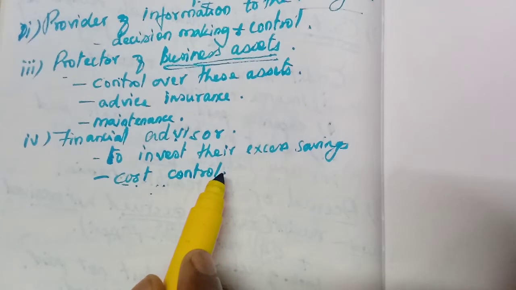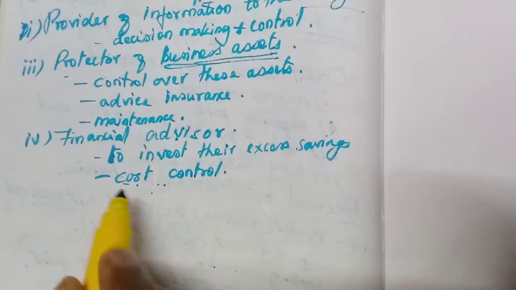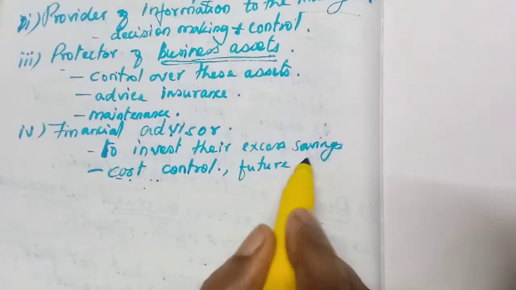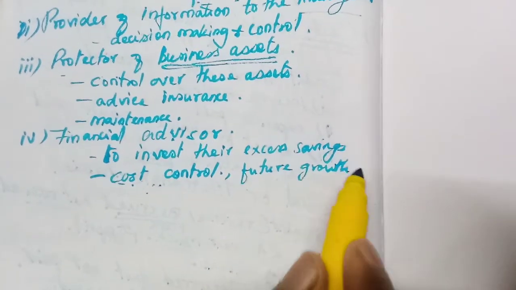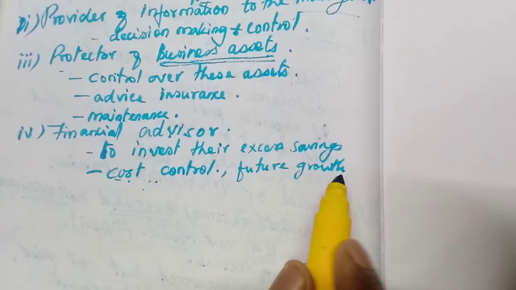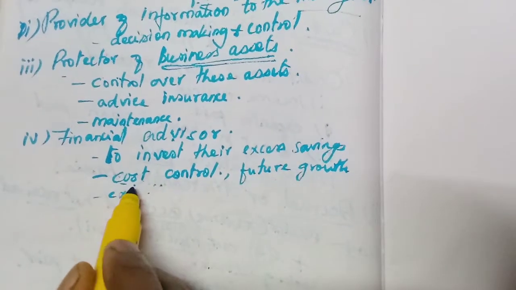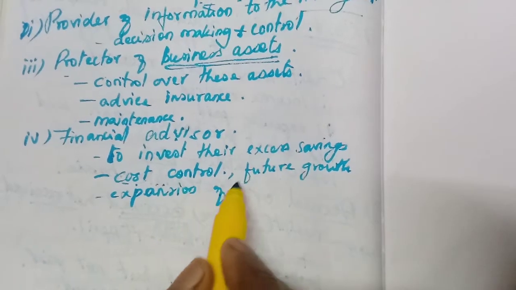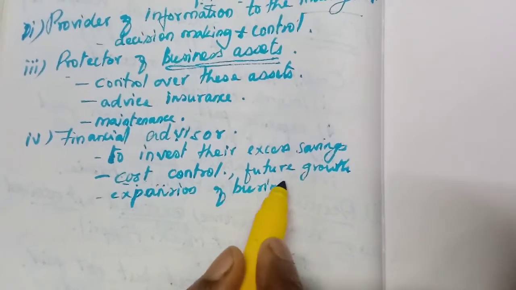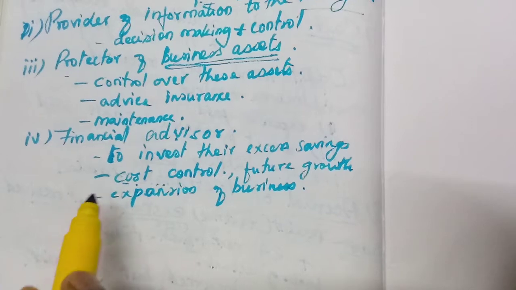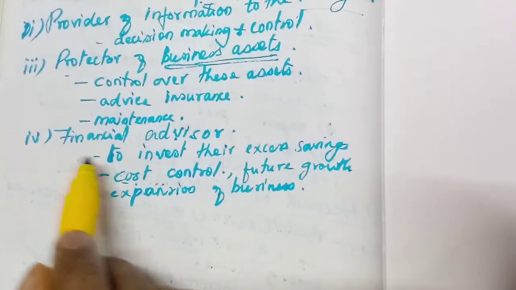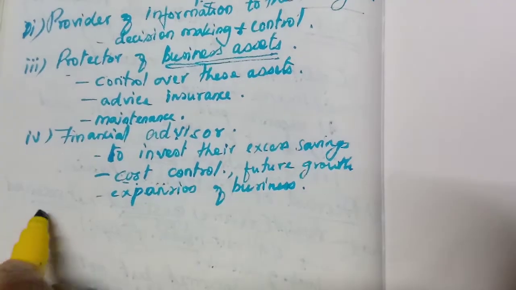Then any future growth or development, for that also they will advise them. What can they do for the expansion of the business? How can we improve our business? All these will be advised by the accountant. So he is acting as a financial advisor.